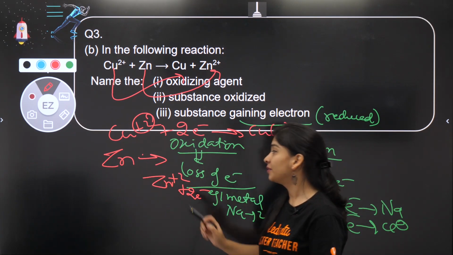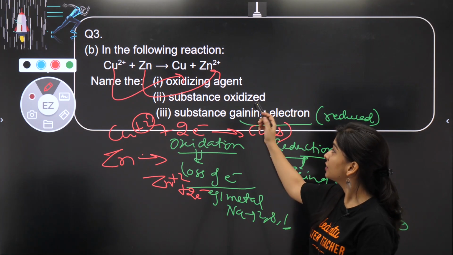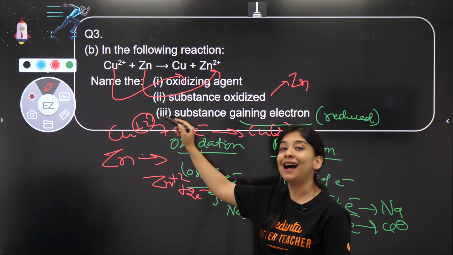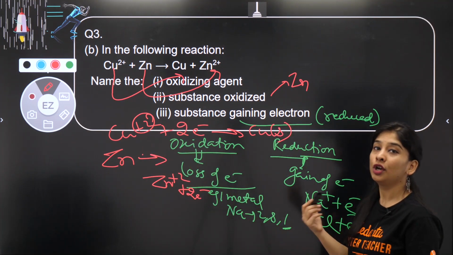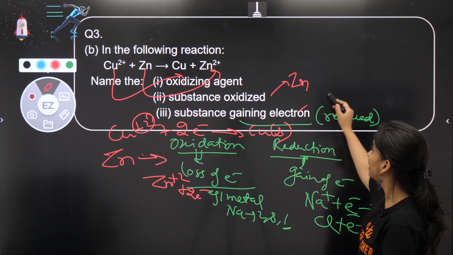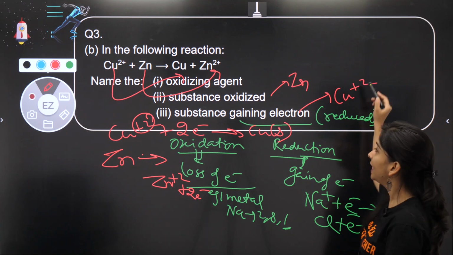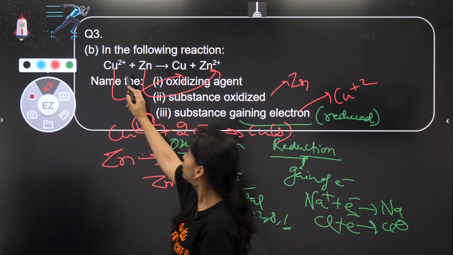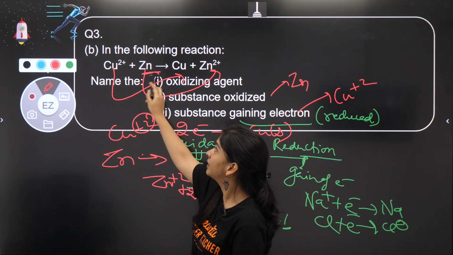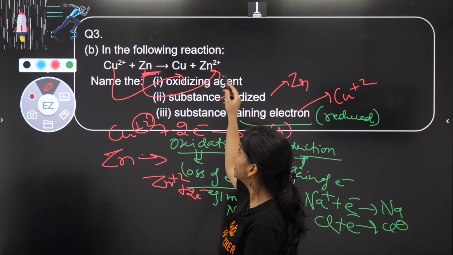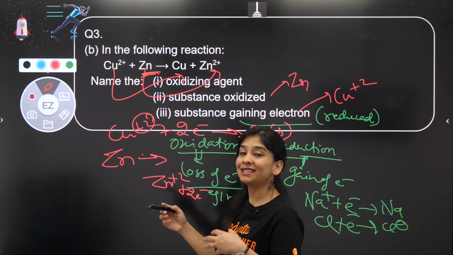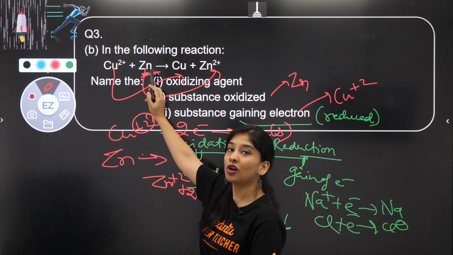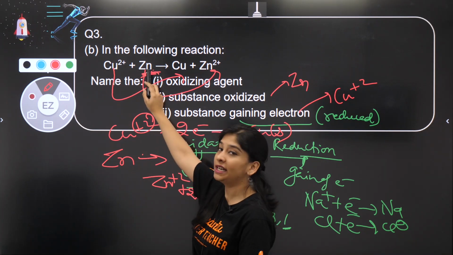So the whole equation is very much clear. Here, zinc is something which is losing electron. So zinc is getting oxidized, and your copper ions are gaining electron to become copper metal. So that is getting reduced. Right? Oxidizing agent is the agent which does oxidation. So what is getting oxidized here? Zinc, right? Zinc is getting oxidized by loss of electron. So obviously we need to look at the other agent, the one doing the oxidation. This substance is getting oxidized.